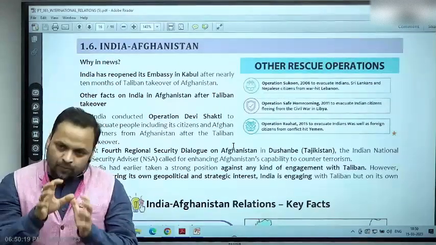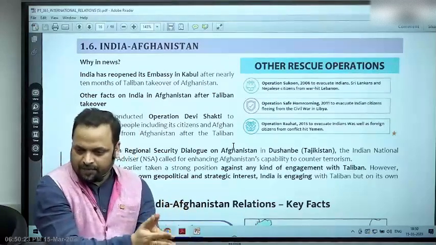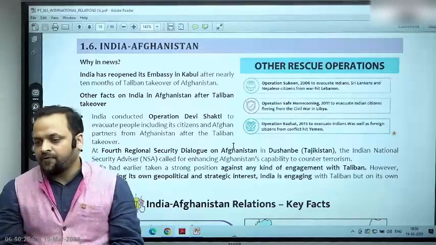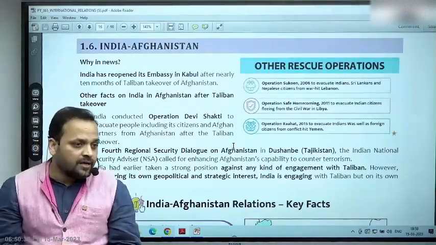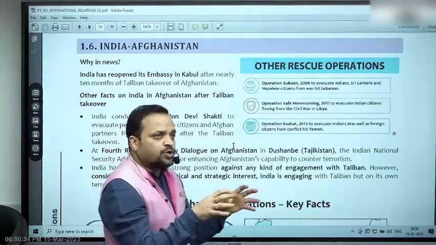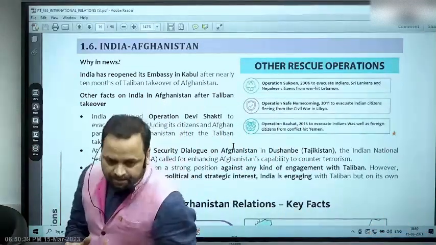So that was one. The commercial or economic aspect of projects is one thing, but the people who are there, that is the priority. So evacuating them, we basically conducted Operation Devi Shakti, all right. Then this would also require at least some semblance of engagement with those who are in power.